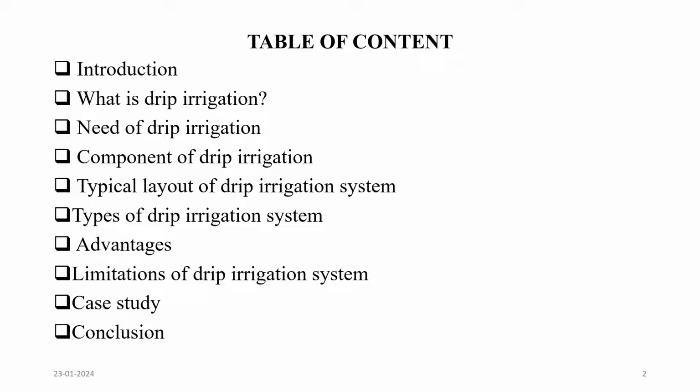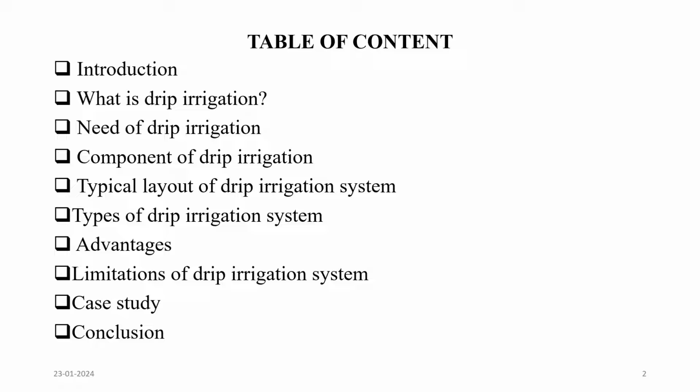Table of contents: introduction, what is drip irrigation, need of drip irrigation, components of drip irrigation, typical layout of drip irrigation system, types of drip irrigation system, advantages, limitations of drip irrigation system, case studies, conclusion.